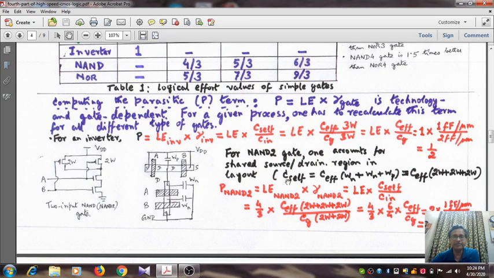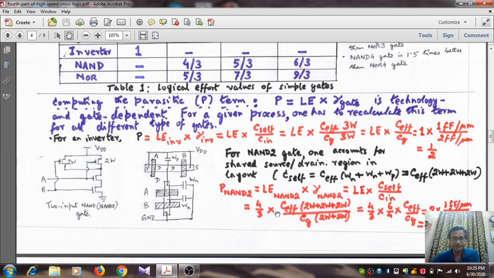So what is the value of the self capacitance for a 2 input NAND gate? That is C effective multiplied by WN plus WN, but here you take the drain only once. Do not take by mistake WP plus WP. Okay, so 2 WN plus 1 WP, and here for the NAND gate the widths are same, all are 2W each. So this is C effective multiplied by 2W plus 2W plus 2W, so 6W, right?